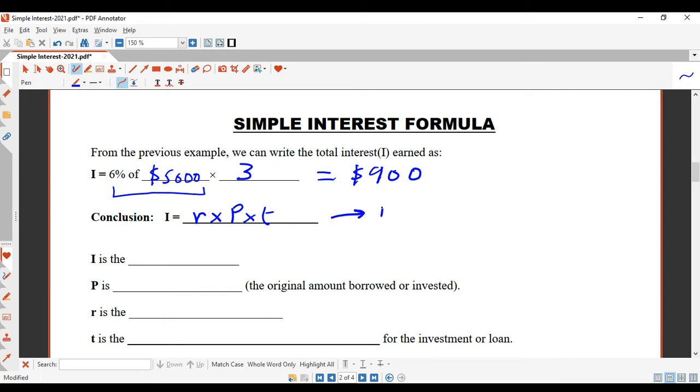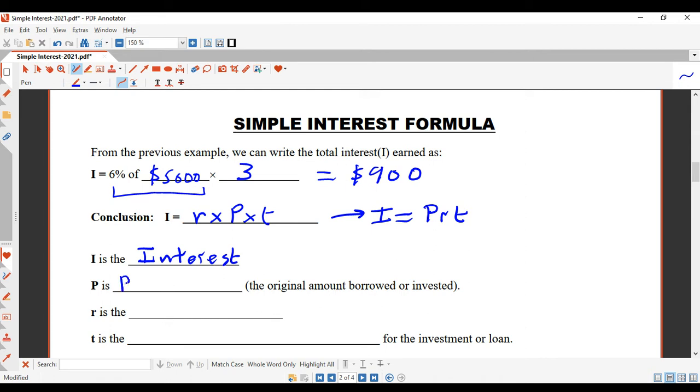Now, we can rearrange those letters. Instead of having R at the front, we can have P at the front. So you've got I equals PRT. Now I is the interest. So let's write this down. I is the interest. In fact, it's the total interest that you're going to earn in your investment.